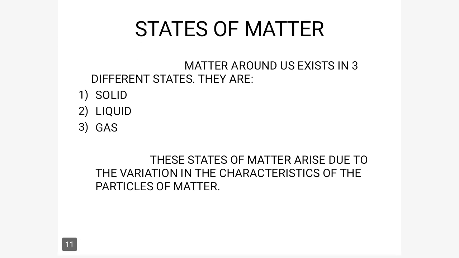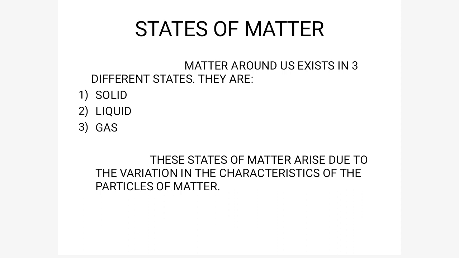Next is states of matter. What are the different states in which matter is present? We are saying that everything in our surroundings is matter, but the state differs. Water is a liquid. But a stool or bucket, anything like that, is in solid form. And LPG, which we use in our households, is in gas form. So matter, whatever it is, will be categorized into three states. They are solid, liquid and gas.